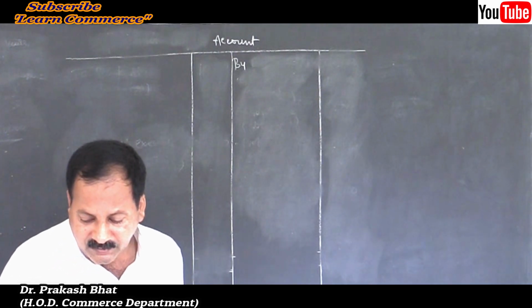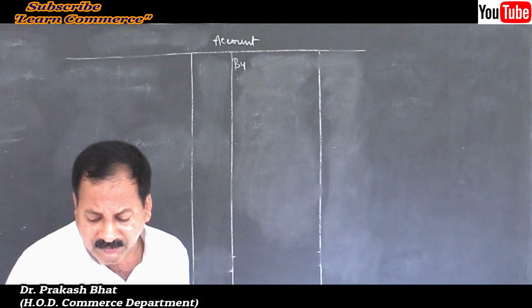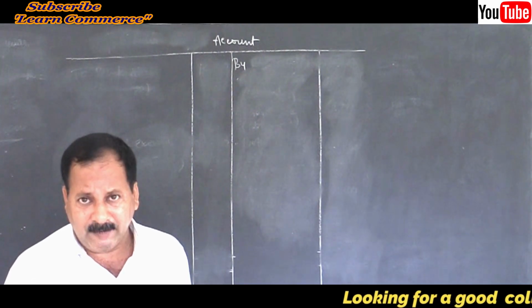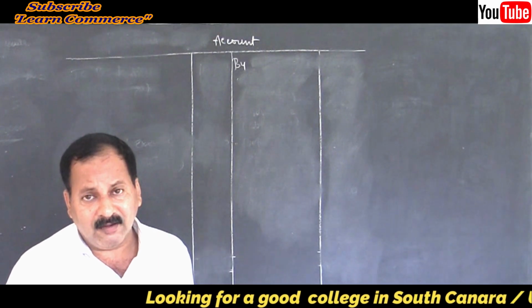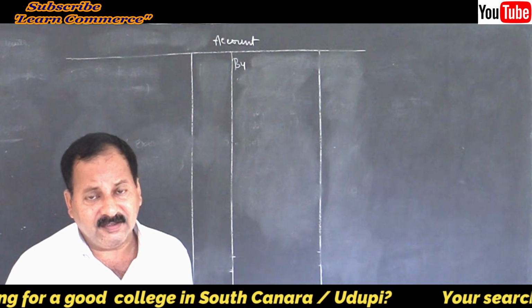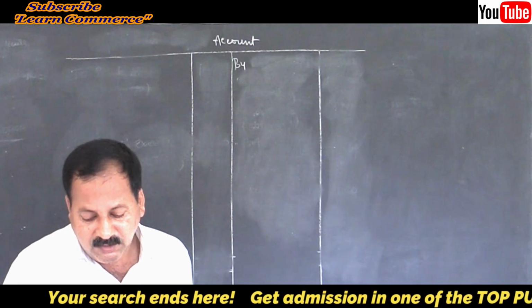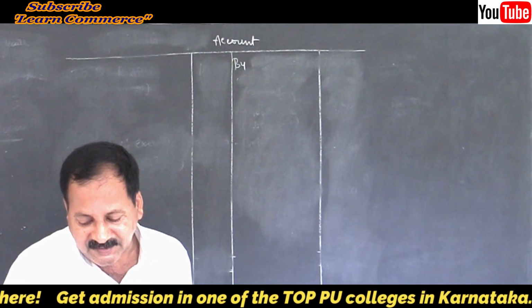Then her proportionate share of reserve fund. Of course, reserve fund is there, we have to give her share without considering the date of death. Then her share of profits for the intervening period.